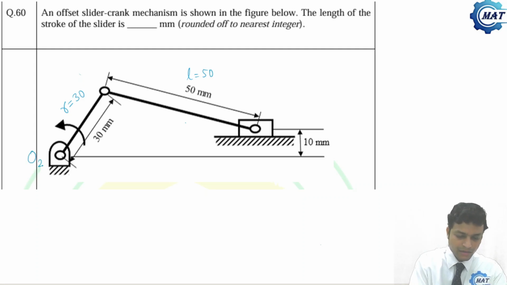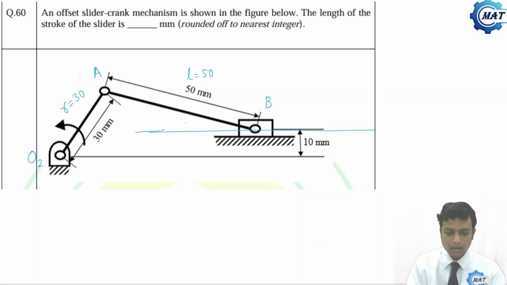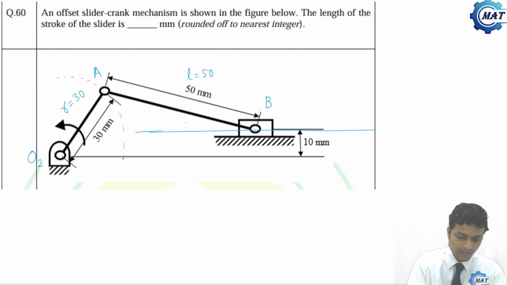Say this revolute pair is O2, this is A, this is B. All of us know that B will move along this axis. So this is the locus of point B, and point A will move on this circle. Okay, there is limited space, so A will move on this circle.